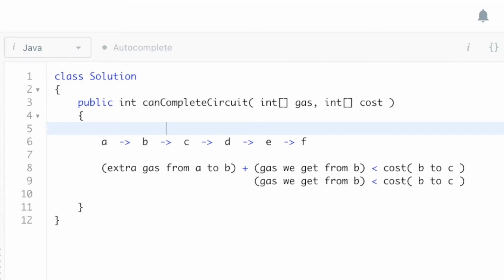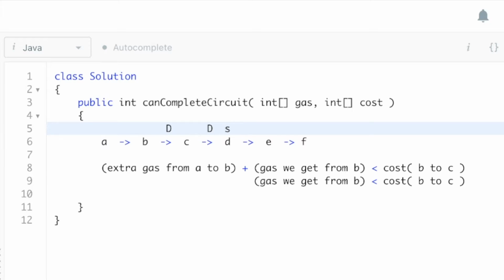So let's just say I made it from A to B and I could not make it to C. So we're going to mark this as a deficit. I cannot make it from B to C when I started from A. Well, let's just say, no, I'm going to start from here now. Let's say I can't make it from C to D. If I can't make it from C to D, this is another deficit that I encountered. And now I'm going to start from D. Let's mark our starting point.